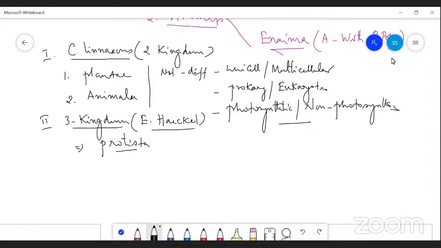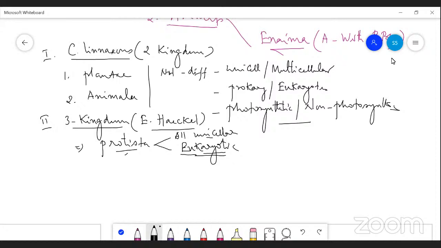Protista includes all unicellular eukaryotic organisms. Unicellular means the entire body is made up of only one cell. A single cell can carry out all the life processes. Eukaryotes: eu means true, karyo means nucleus, so those organisms have a true nucleus. Unicellular eukaryotes he kept under the kingdom called Protista.